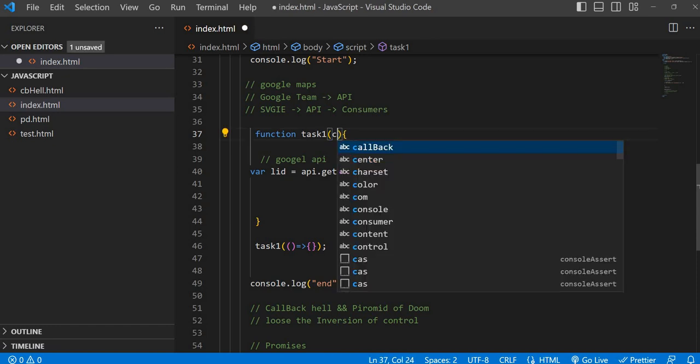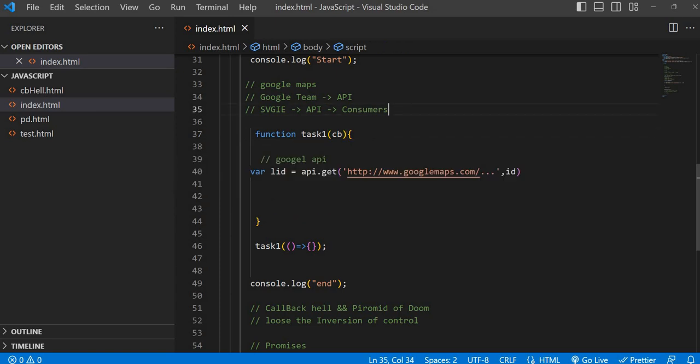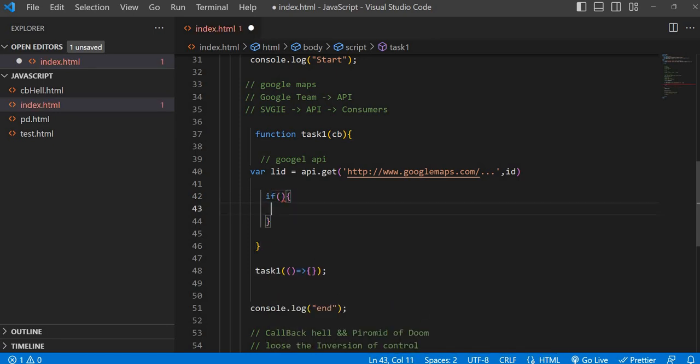Simply, I'm giving it a good name like callback. In this callback you're writing some if and else condition: if LID triple equals some expected value, some 101 or something, you will invoke this callback function. That is the fantastic thing.